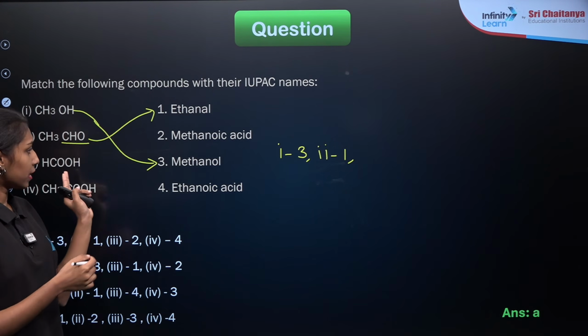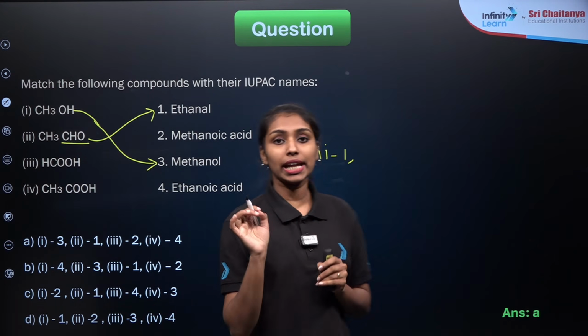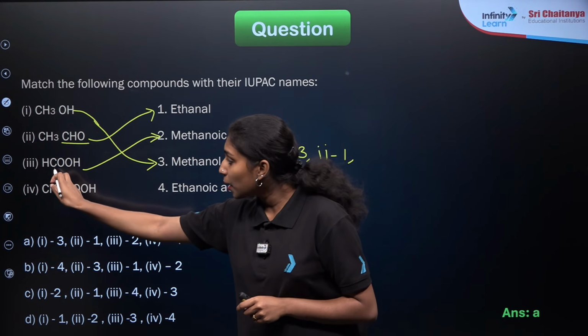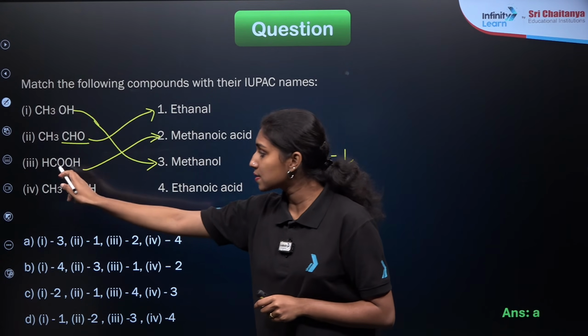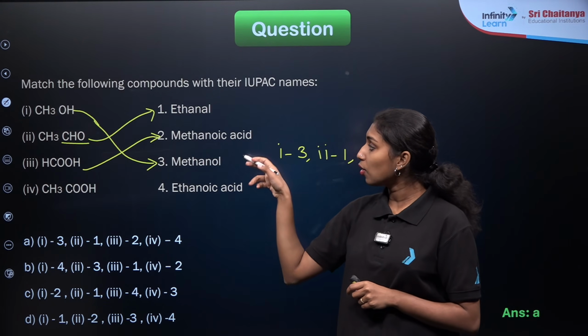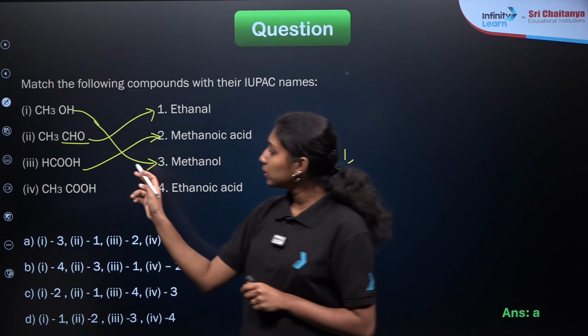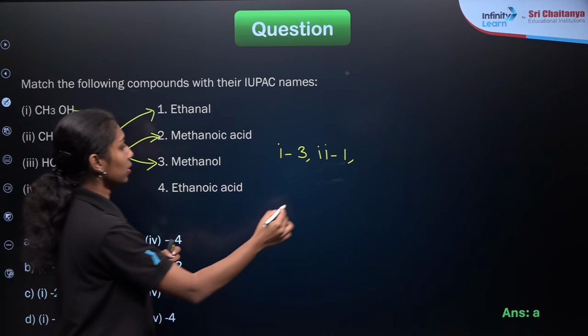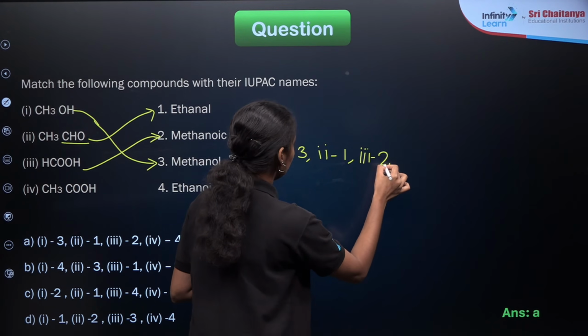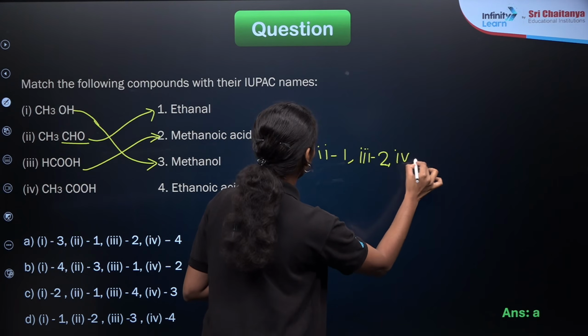Third one, HCOOH, right? HCOOH is known as the methanoic acid or formic acid. So what you're observing here, there is only one carbon atom present in the case of HCOOH, which is a part of carboxylic acid. So it will be methanoic acid or the formic acid itself. So 3, 2 will be the combination. Then the remaining 4 will be 4, right?